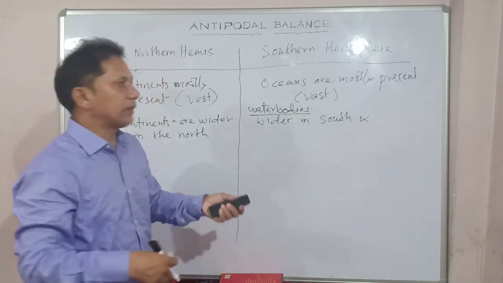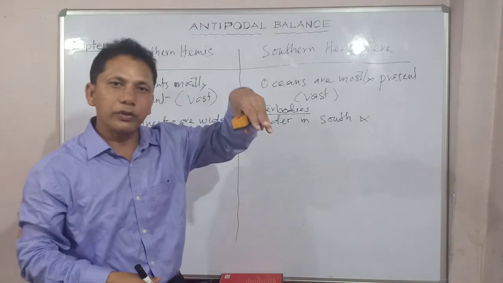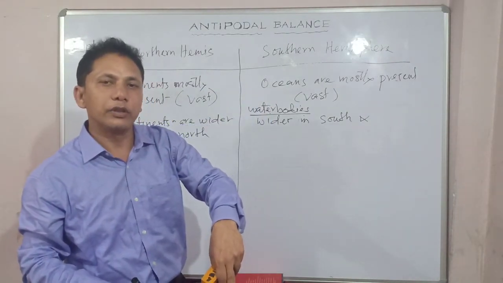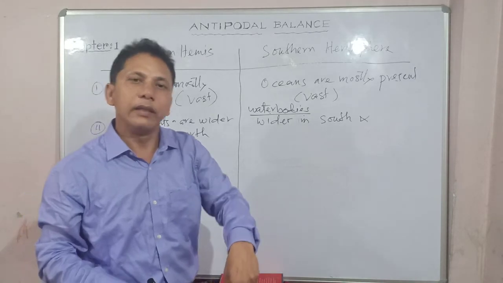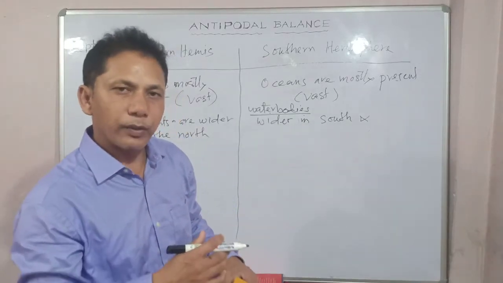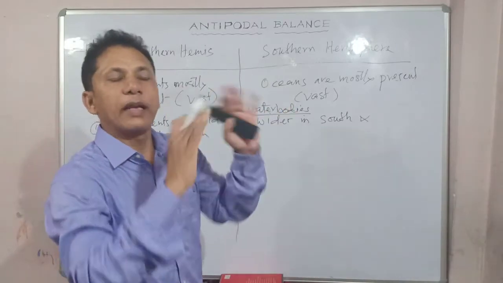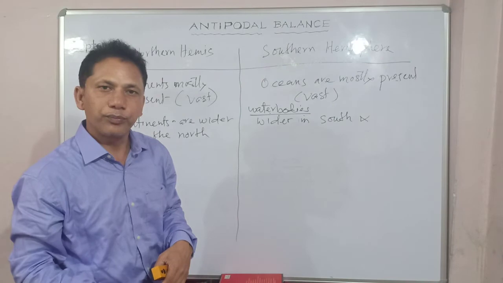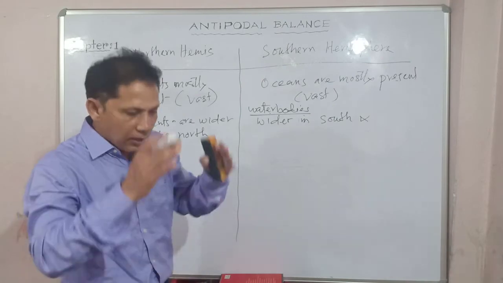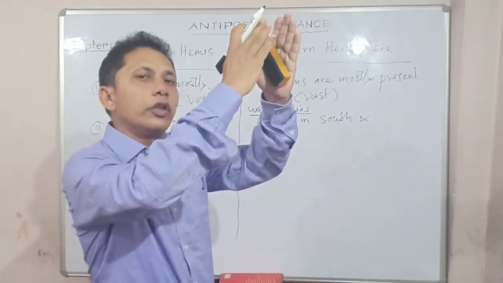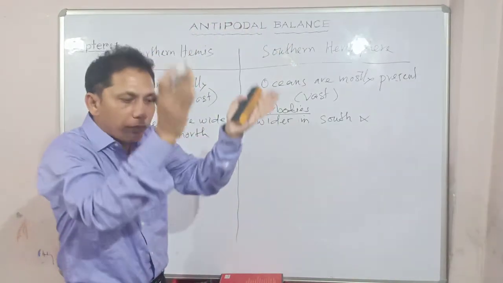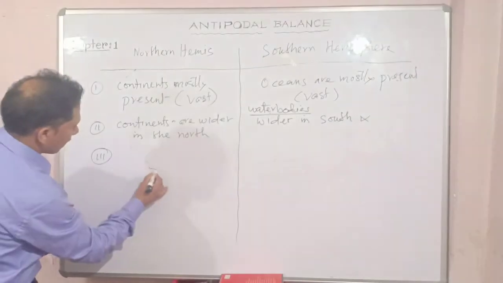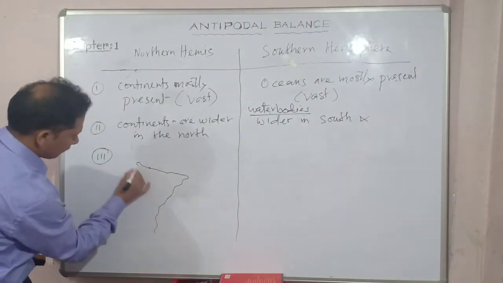You can cite the example of the Arctic Ocean at the North Pole, which is in exact antipodal balance, counterbalanced by the continent of Antarctica. Landmass is maximum in the northern hemisphere, whereas water body is maximum in the southern hemisphere. The water bodies narrow down towards the northern hemisphere, whereas the landmasses narrow down towards the southern hemisphere. So if you see the shape of